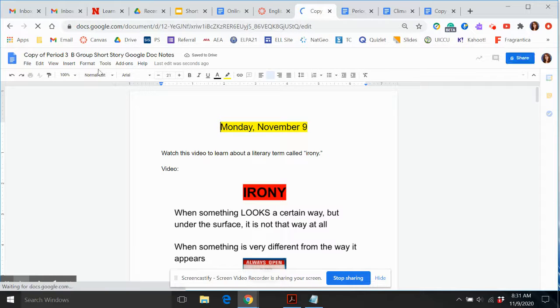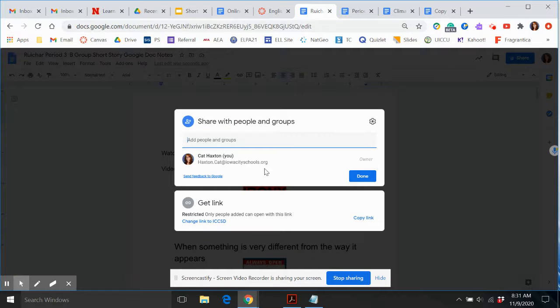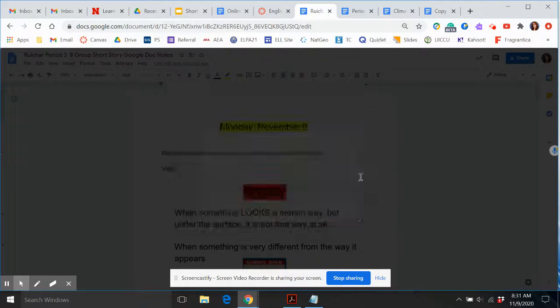After you have made a copy, please write your name. So delete the words "copy of" and write your name. Like Richard's going to write Richard. And then please share it with me. So my email is haxton.cat@iowicityschools.org. Go ahead and send that along.